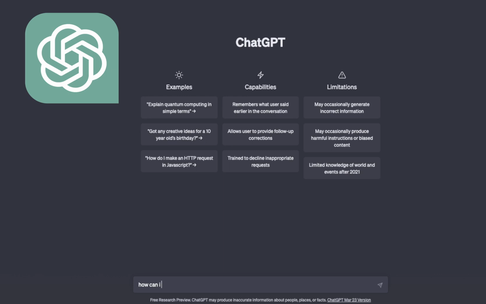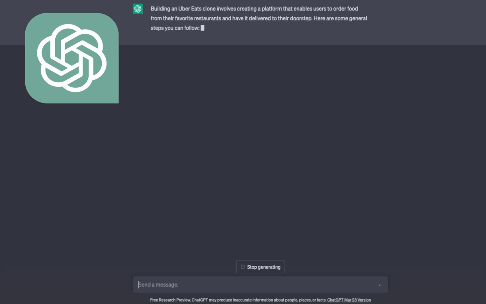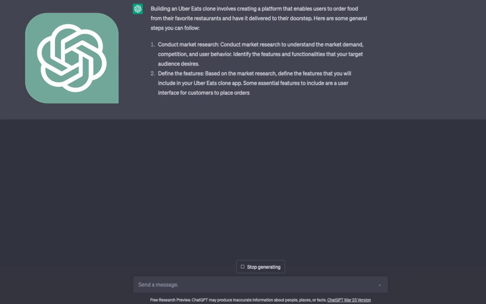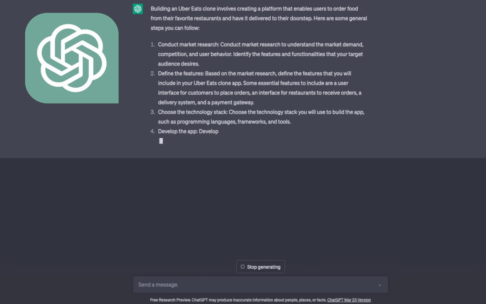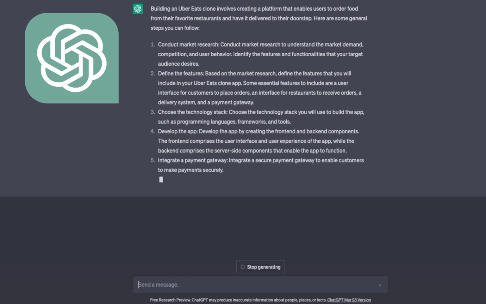How can I build an Uber Eats clone? Okay, this is a simple question. Maybe let's see what ChatGPT is telling us: conduct market research. Okay, define features based on the market research and all. I mean, it's all about choosing how you approach building the Uber Eats clone or Swiggy clone application. Let's ask some other question.